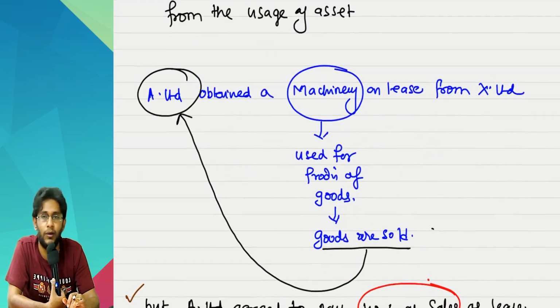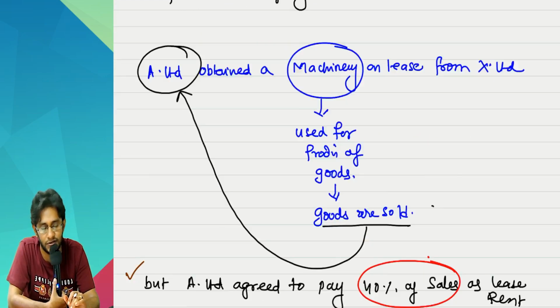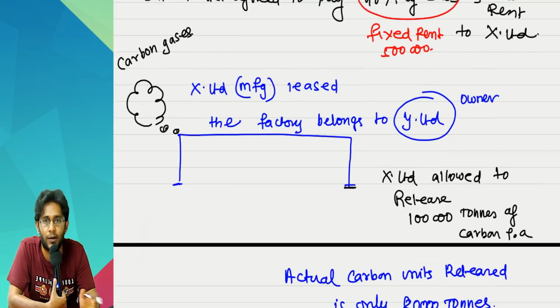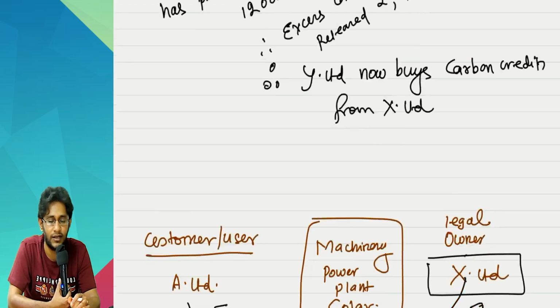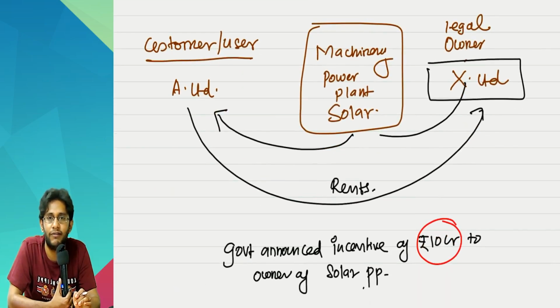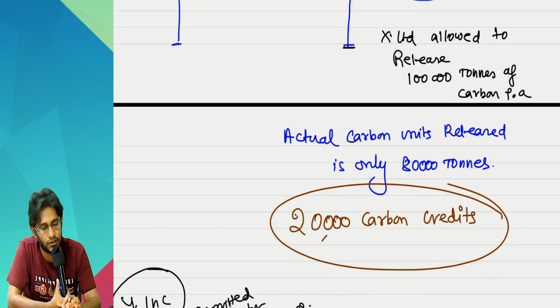Whether it is a direct benefit like production of goods or services, or indirect benefits like carbon credits and all, they all should belong only to the customer. But you are seeing an example where the government is giving a benefit directly to the owner and not to the customer. Is it a violation of our principle? At least a little. Is it a violation of our principle? The answer is no. Why it is not a violation of our principle is,